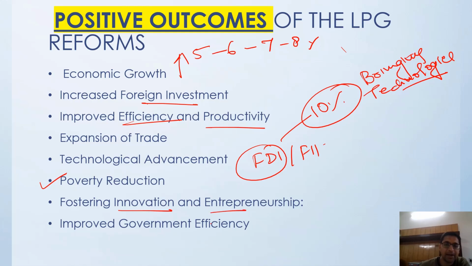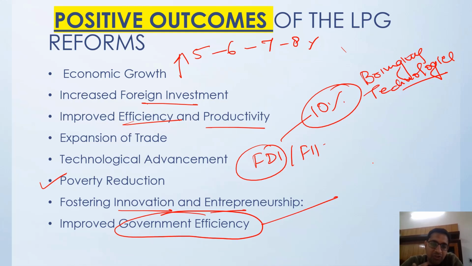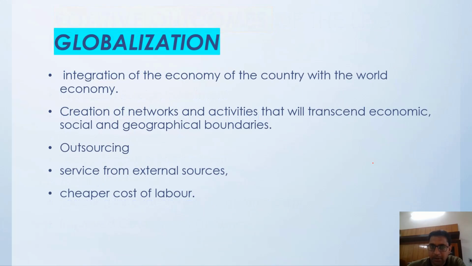Innovation, entrepreneurship and the government's efficiency have also increased, because now the government is focusing on its own work. The government is not interfering in the economy. It is only creating rules, but it is not dictating any terms to anybody, right? Because of that, government efficiency and industry efficiency increased, and these are all the positive outcomes.